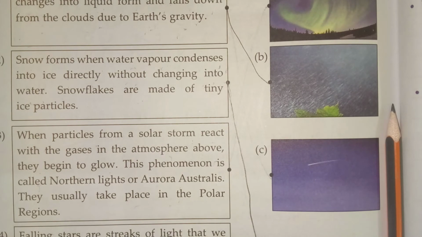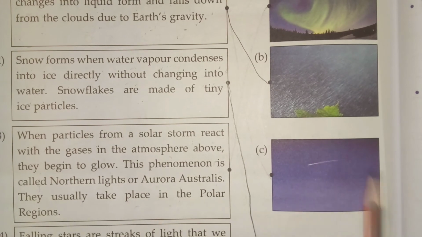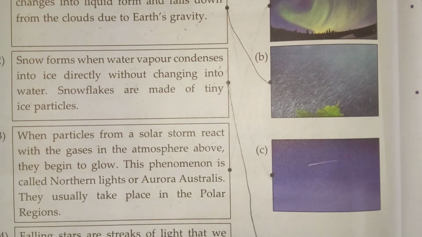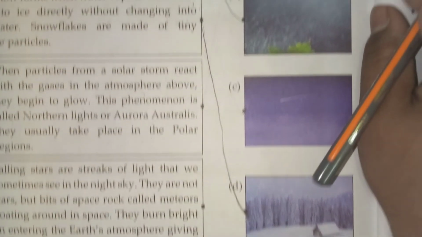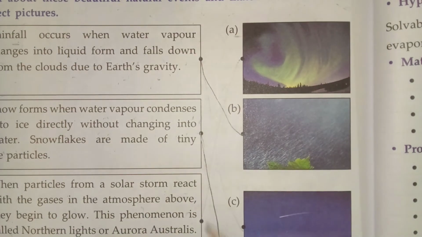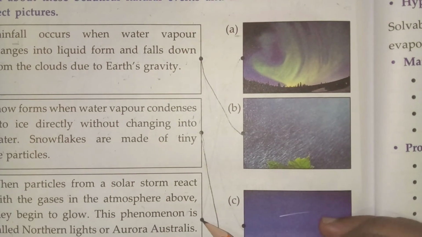Children, when the solar storms react with the gases, it forms lights. This phenomenon is called the northern lights, or aurora. These lights usually form in the polar regions. Now see, in these pictures, where is the light formed? Here the light is forming, right? So we'll match it to this.